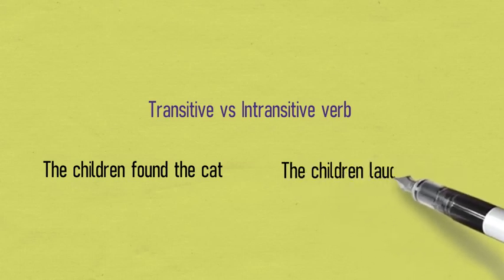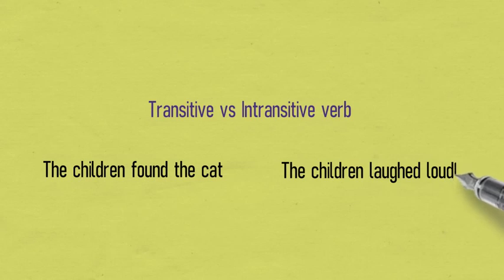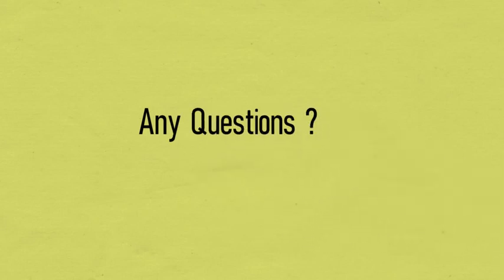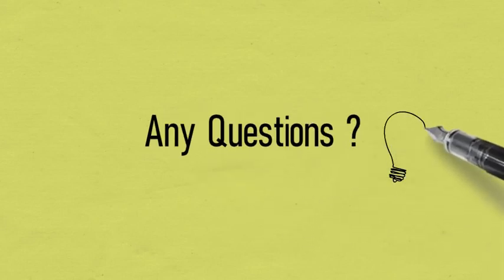Now let me give you an example of an intransitive verb. The children laughed loudly. You can see in this sentence we don't have any object. Laughed is the verb while loudly is not an object. I can give you examples of intransitive verbs like live, die, laugh, cry, run, sleep, sit, stand. These are all examples of intransitive verbs.